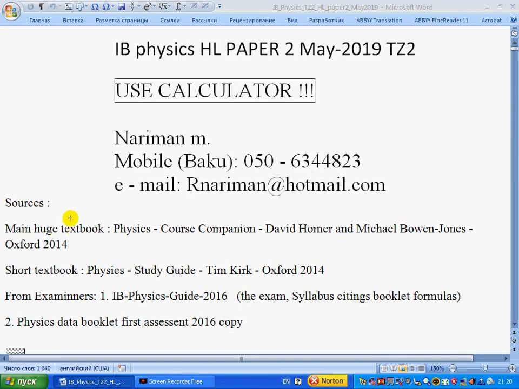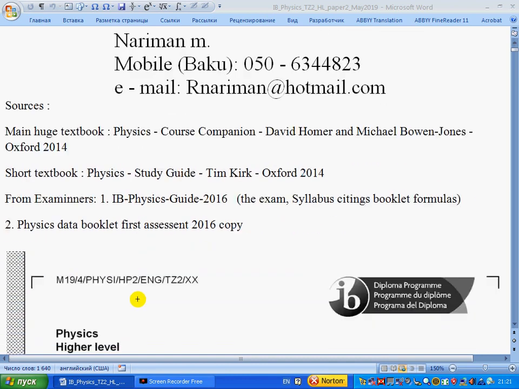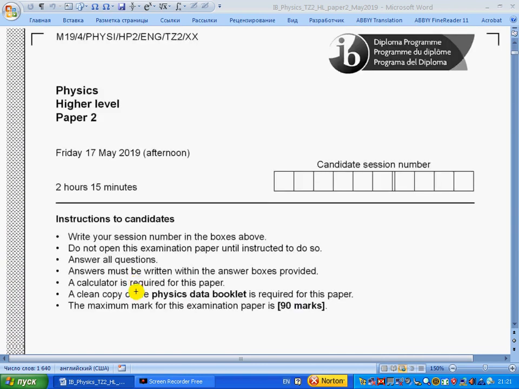To prepare for exams, the main sources are the main huge textbook of Oxford 2014 and the short textbook by Tim Kirk of Oxford 2014. From examiners, it is recommended to have a guide, but you should for sure have the physics data booklet with formulas, because this booklet will be available for you at the exam. Let's start. So this is the cover page.